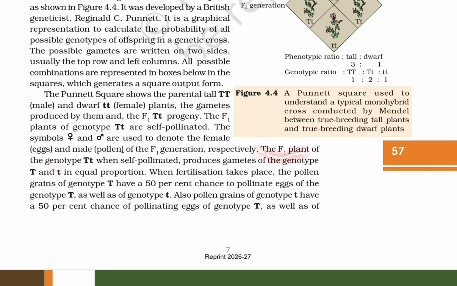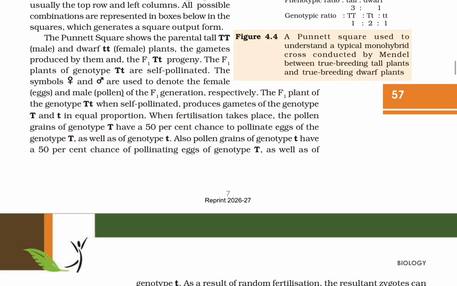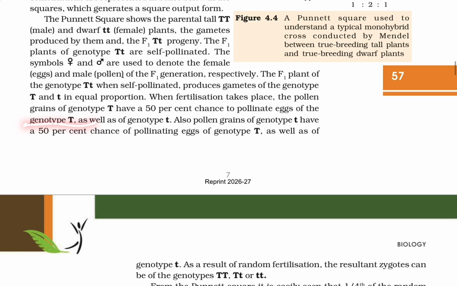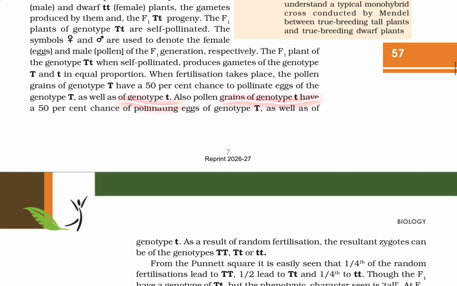That represents the F1 plants of genotype capital T, small t. When self-pollinated, they produce gametes of genotype capital T and small t in equal proportion. When fertilization takes place, the pollen grain of genotype T has a 50% chance of pollinating the eggs of genotype capital T as well as of genotype small t.